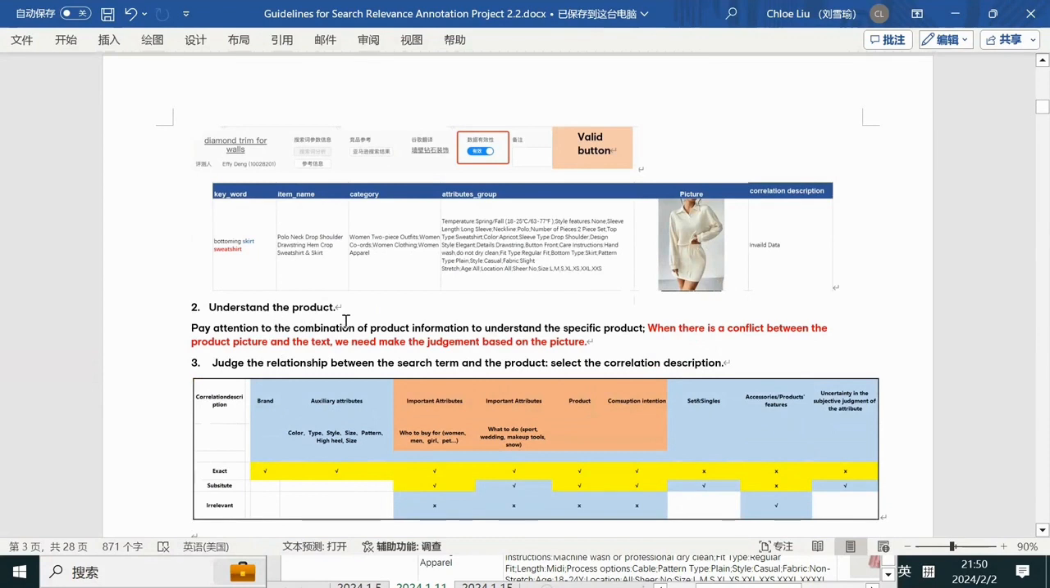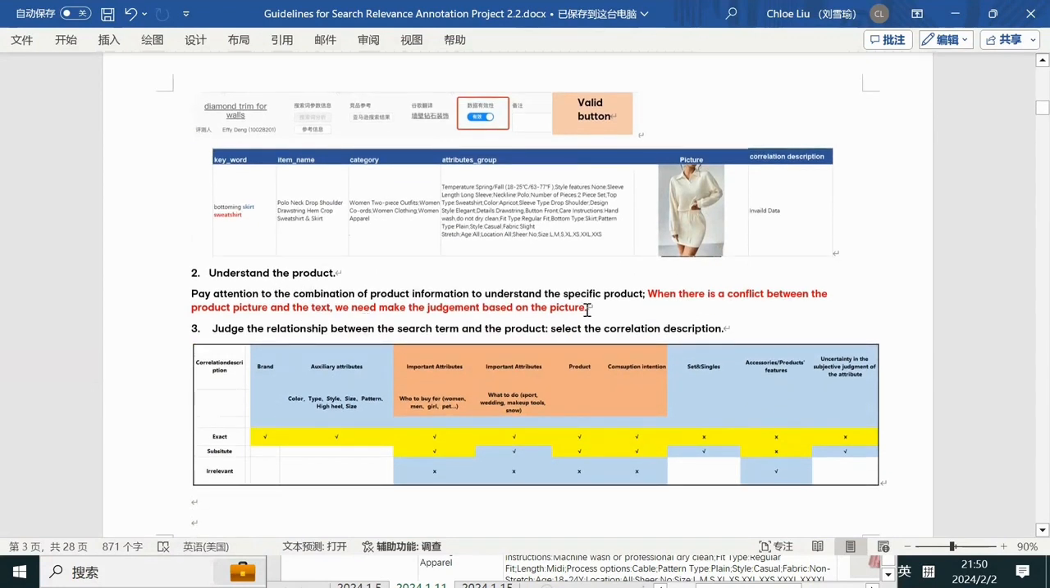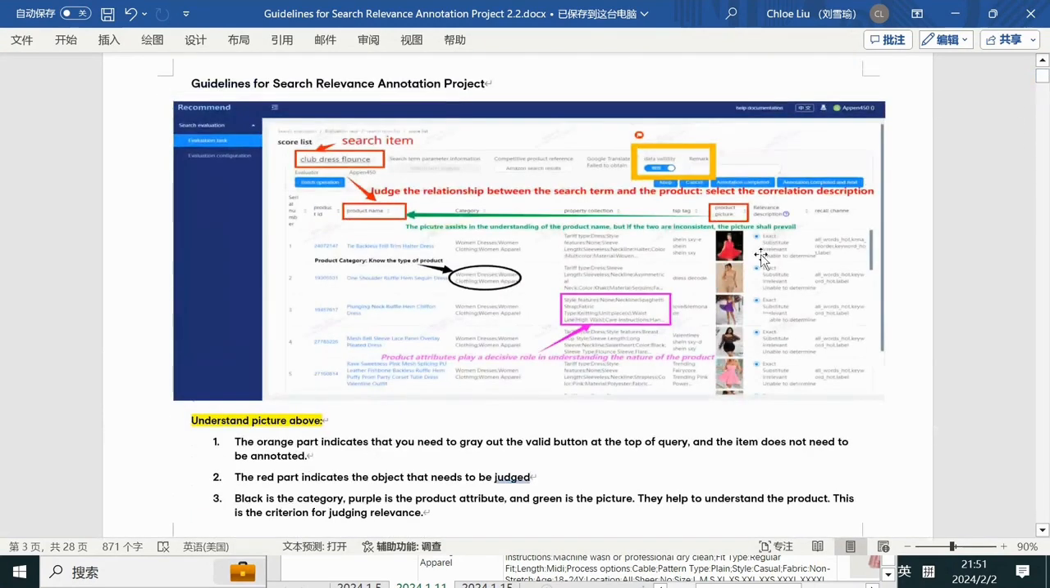Let's understand the product. This one I want to emphasize: when there is a conflict between the product picture and the text, we need to make the judgment based on the picture. Again, for example, the picture here is a dress, but if the product name is a short, a short is totally different from a dress, right? So if we need to make the judgment between the search item and the product, then we need to compare the search item and the picture, not the search item and the product name. Okay, if the product name is different from the picture, we need to make the judgment based on the picture.